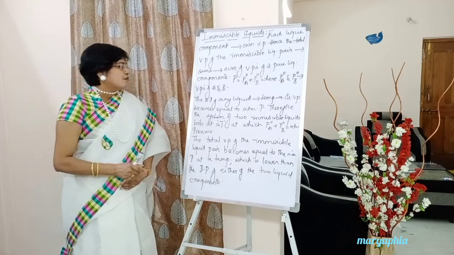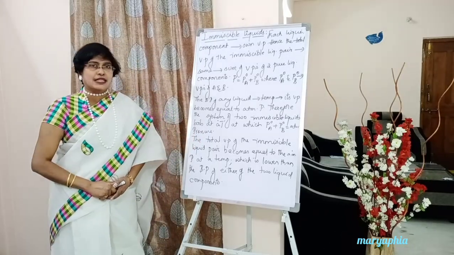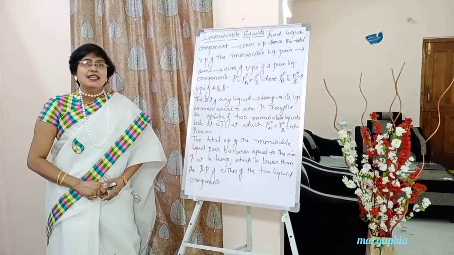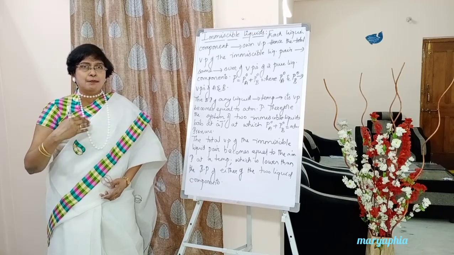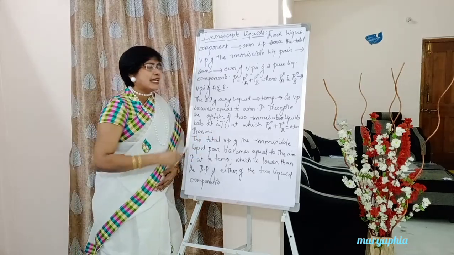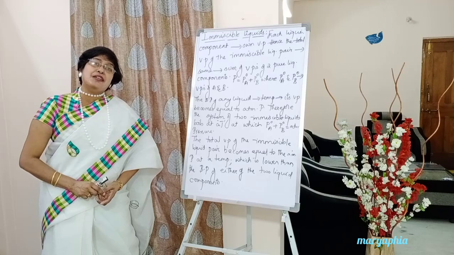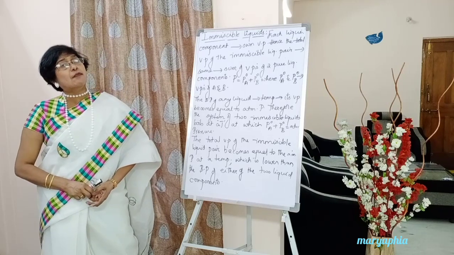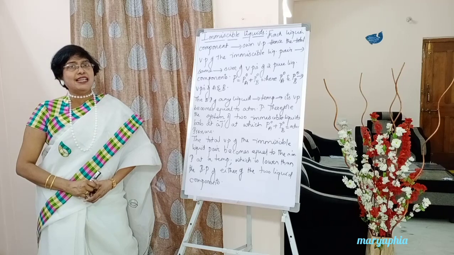Next comes, therefore, the system of two immiscible liquids, A and B. Together they will boil at a temperature at which the vapor pressure of A plus the vapor pressure of B becomes equal to outside atmospheric pressure.